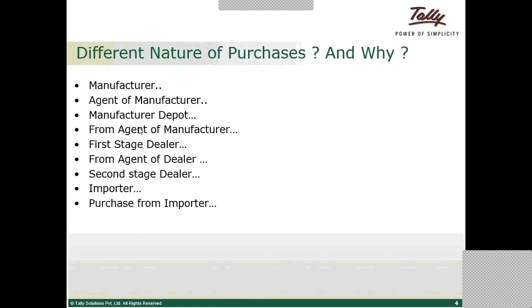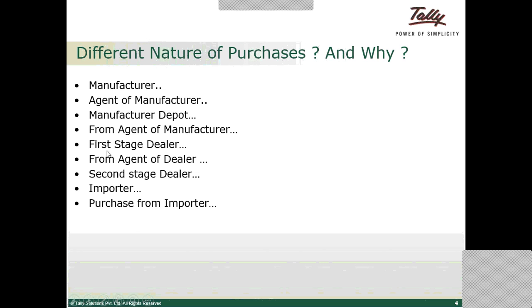Agent of manufacturer will be a consignment agent, and he will issue the sales bill to the subsequent seller. And from agent of manufacturer, this nature of purchases will be selected when you are purchasing from a commission agent who is working under the manufacturer. That commission agent will only issue a commercial invoice to the subsequent dealer, and he will pass on the rule 11 invoice that he has got from the manufacturer. So that person we will call from the agent of manufacturer.